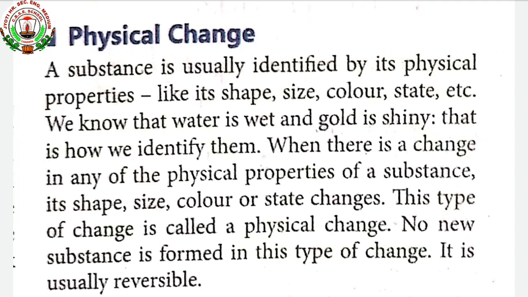For example, when ice changes to water, and again when the water changes into water vapor, and when the water vapor is condensed back to water and then into ice. What happens in this whole process? The form of matter, that is the water, keeps changing from solid to liquid and then liquid to gas.